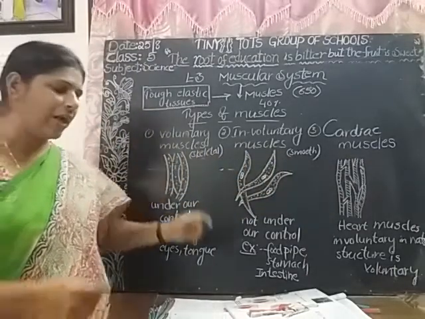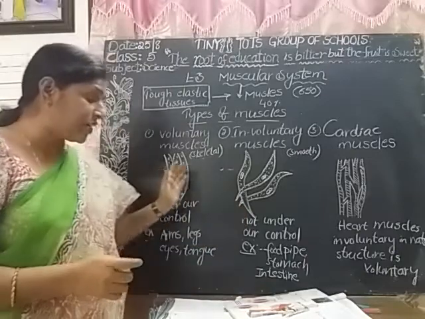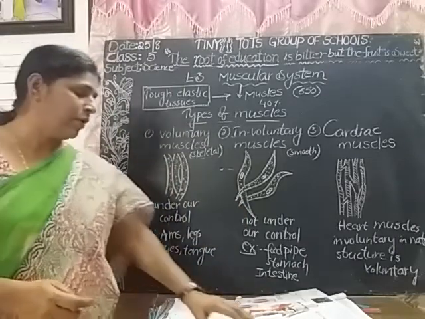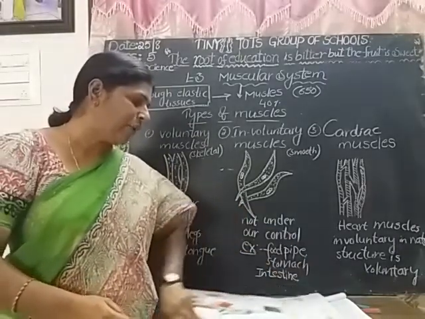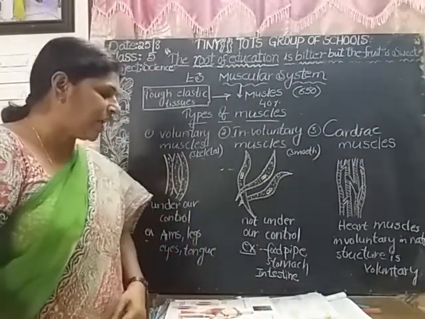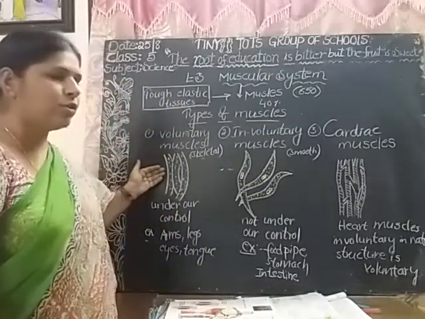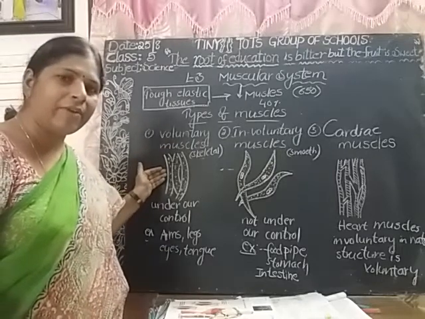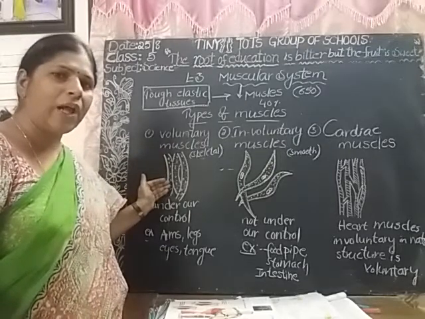What are called voluntary muscles? These are striated muscles. What are the examples? Where do you find the voluntary muscles? The muscles that are under our control. So the muscles which are under our control are called voluntary muscles.